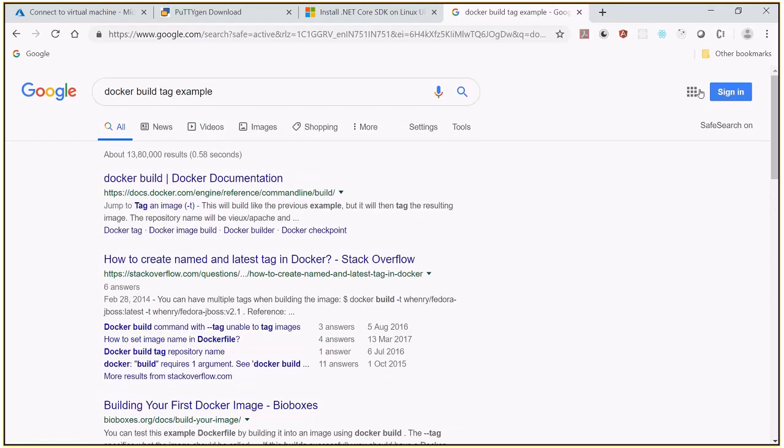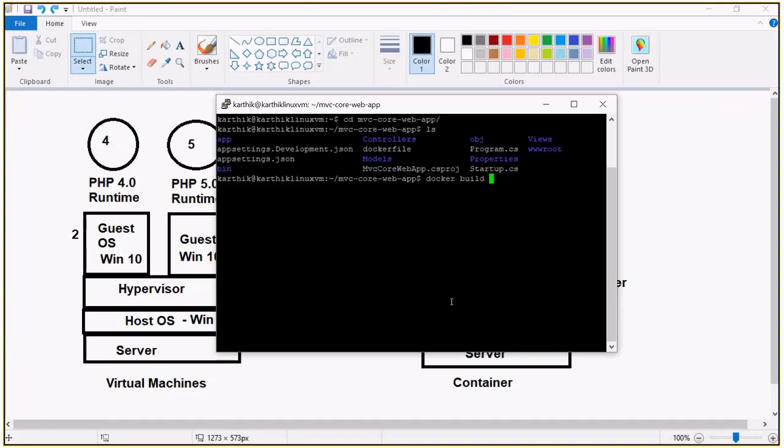So I'm going to Docker build, tag that image. So we are going to create the image, right? For that image, give the name MVC dash core dash web dash app from the current folder. I think no need to do this. Anyway, the image that I'm going to create, tag that with the name MVC core web app from the current folder, and press enter.